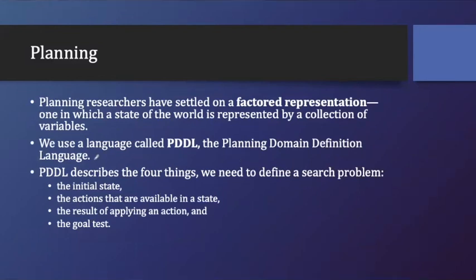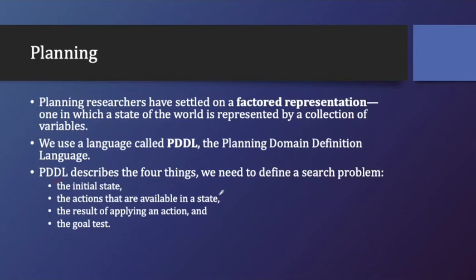With this particular PDDL, we are going to describe all those things. Here we can describe 4 things based on PDDL, and we need to define them in the searching problem. First, we can describe my initial state with the help of PDDL.